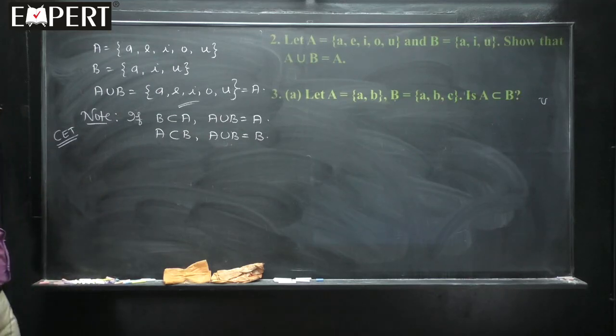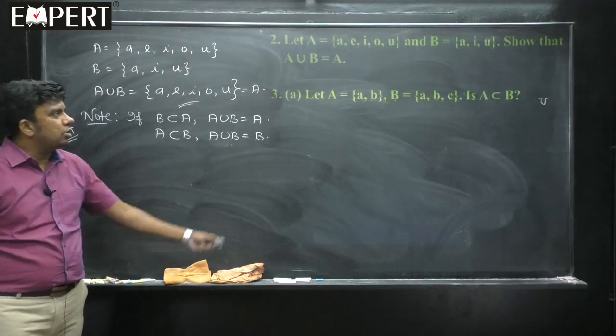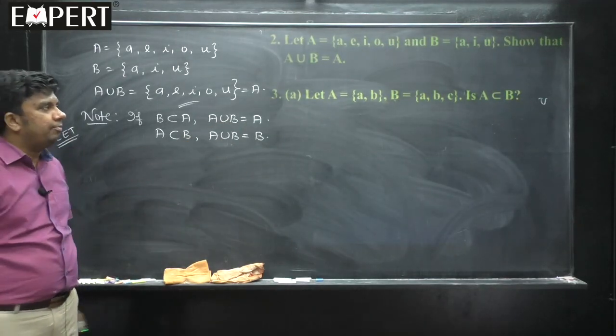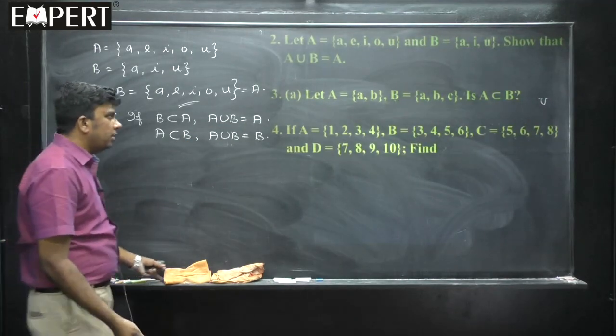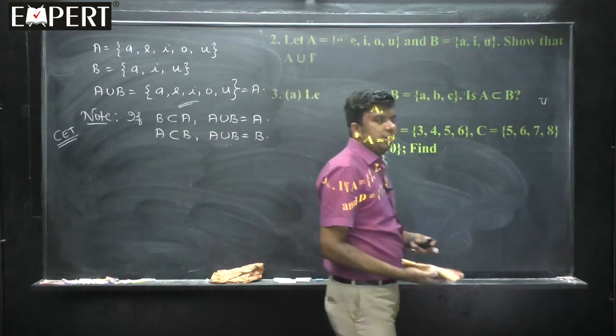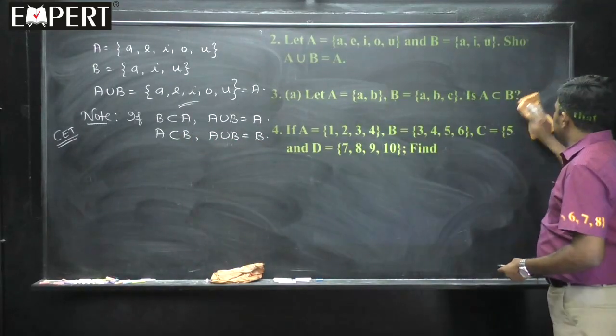Then question number 3: let A be equal to {A, B}, B is equal to {A, B, C}. Is A a subset of B? Answer is yes, because all the elements of A are the elements of B. Very simple question, you can just write one word, yes.